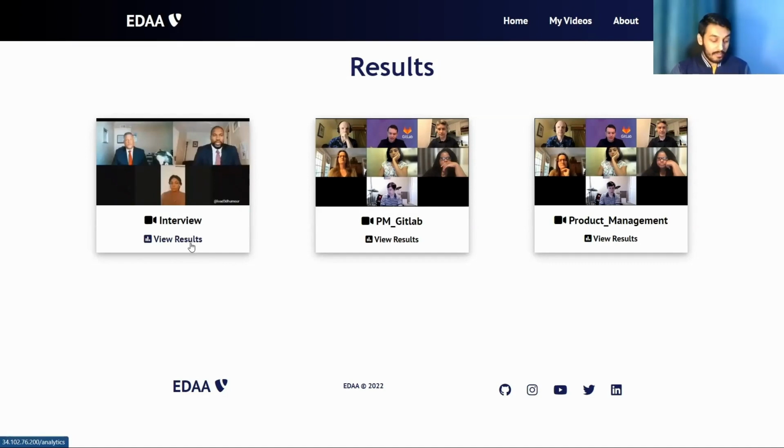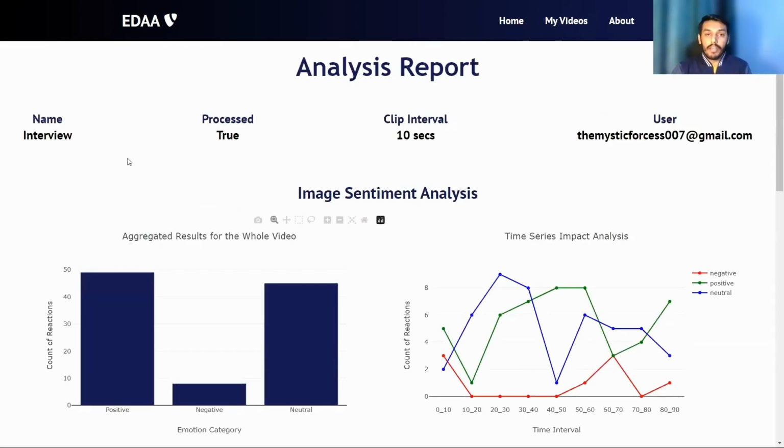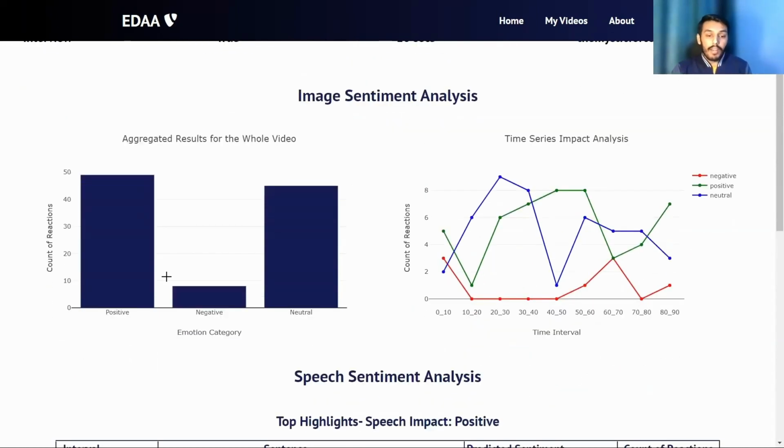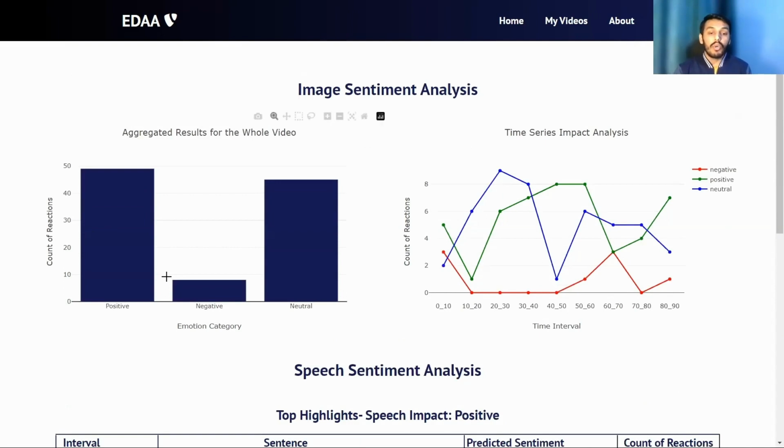When you click on review results, it will take you to this page, and here are the results. On the top, we have the metadata of the video. Then we come down to the image sentiment analysis portion, where on the left, there is a bar graph that shows the frequency of the overall reactions in the entire video.